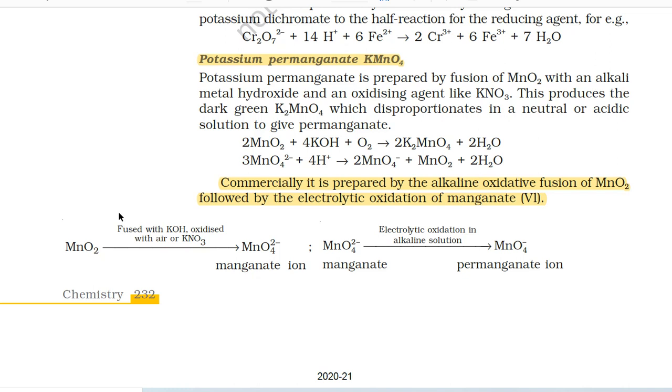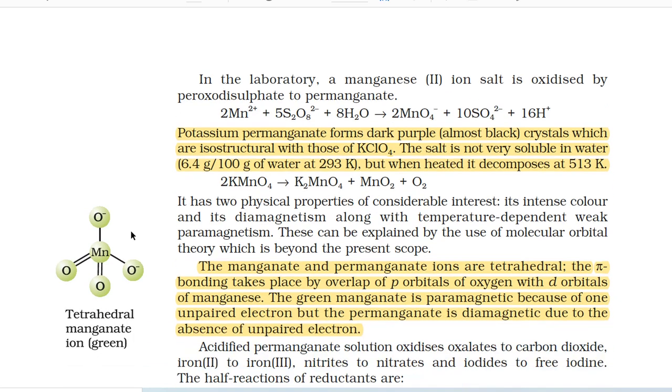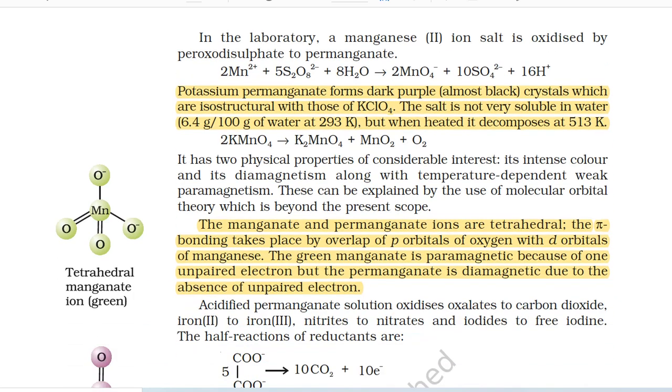MnO2 fused with KOH and oxidized with air or KNO3 gives MnO4^2-, that is, the manganate ion. MnO4^2- manganate, on electrolytic oxidation in alkaline solution, gives the MnO4^- permanganate ion. In the laboratory, a manganese(II) ion salt is oxidized by peroxodisulfate to permanganate.